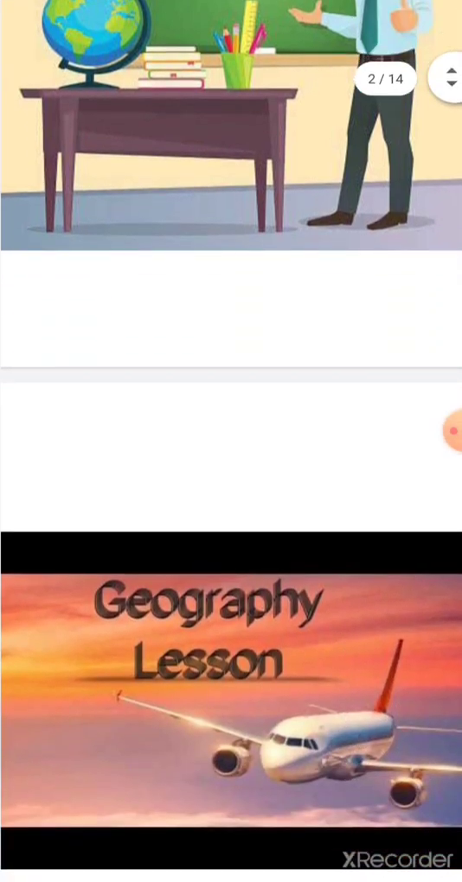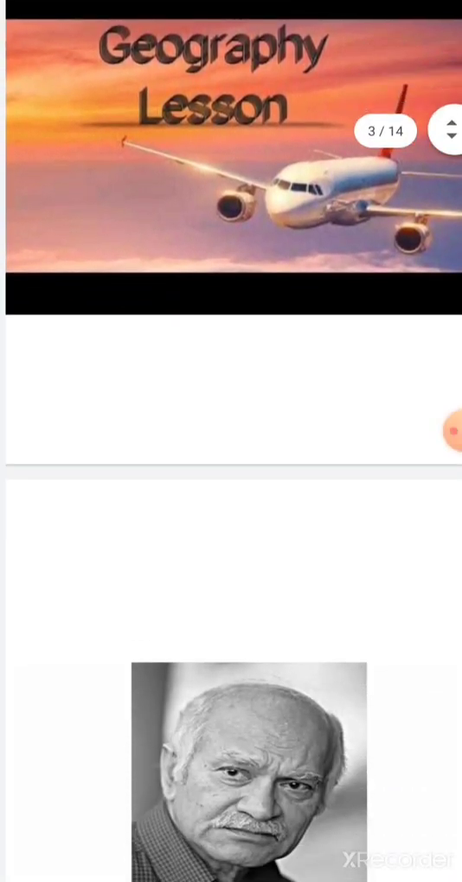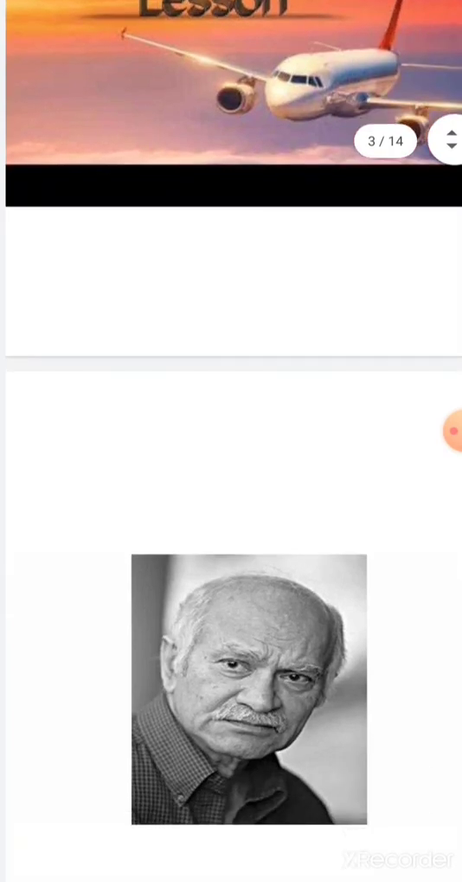My dear students, today I am going to teach you an English poem which is named Geography Lesson. Now this poem is written by Zulfikar Ghose. As you can see in the picture, there is an aeroplane. Now what is an aeroplane doing in a geography lesson? Why has the poet kept a subject of geography and a plane together? Let's see.